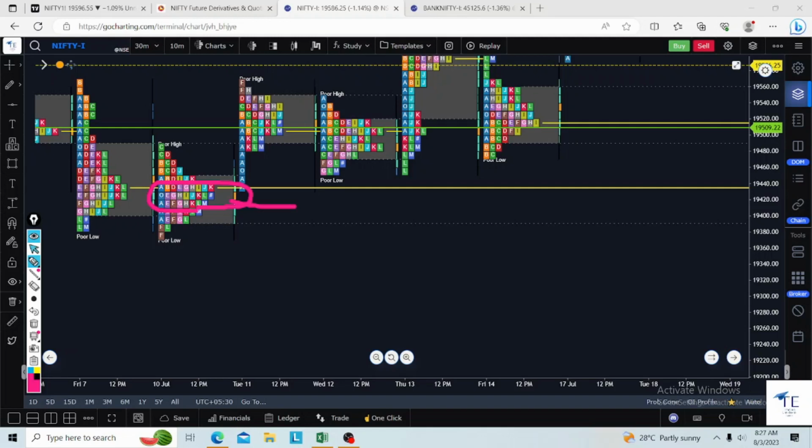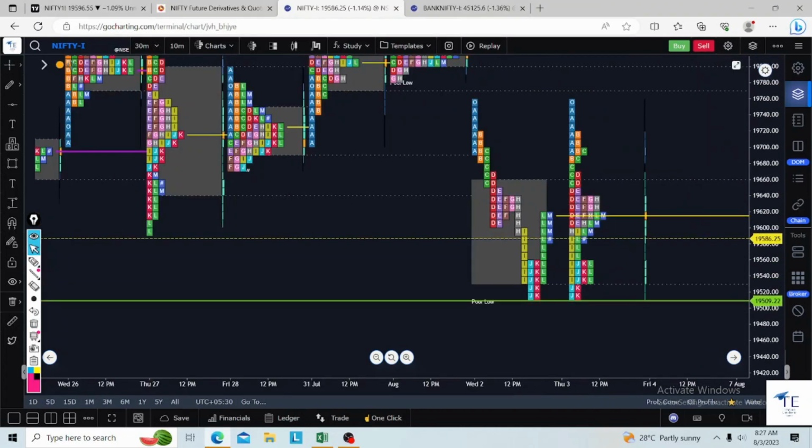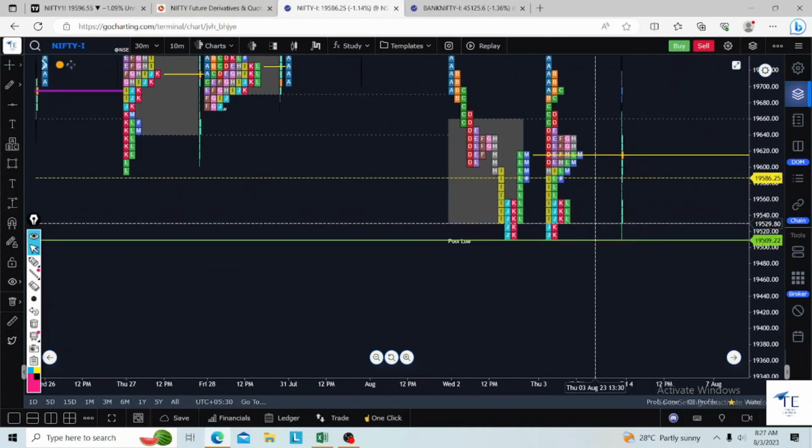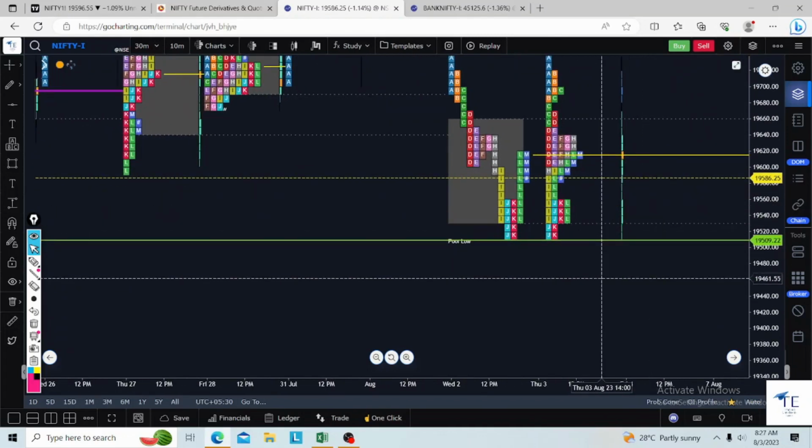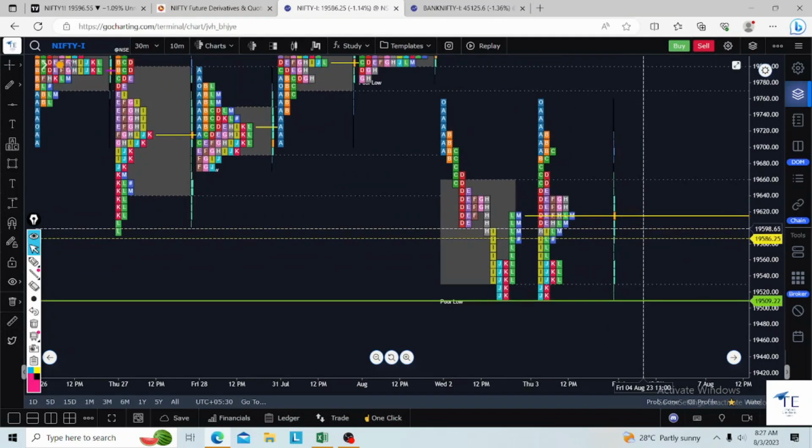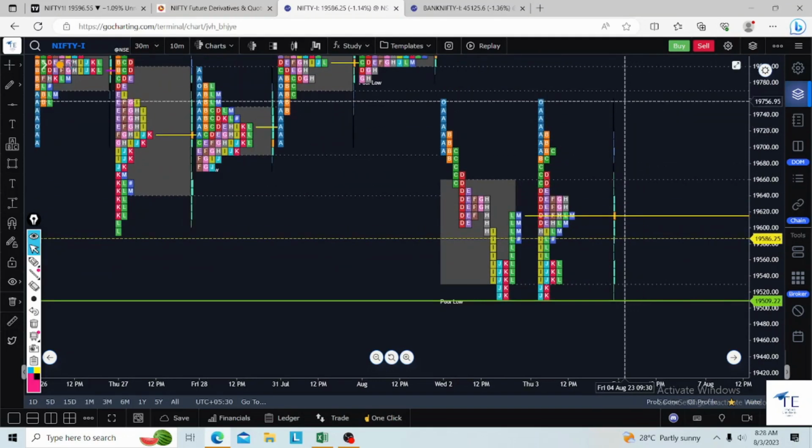This territory, so 19,415 will be your target. The market should come here. So 19,415 is the downside target. If we get acceptance here, below the value area, then we can come down to 19,415. If above this POC, 19,730 to 760 is our target.